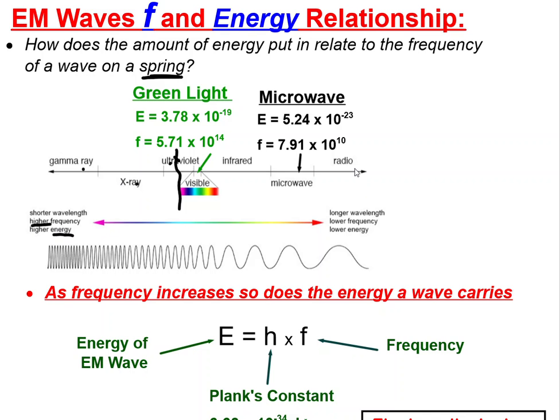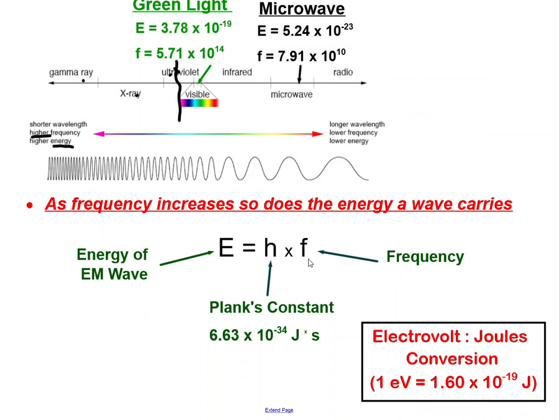And so it turns out there's an equation that can allow us to calculate that. The energy an electromagnetic wave has is equal to a constant called Planck's constant, which is 6.63 times 10 to the negative 34th joules times seconds. And this is a number given to you on your equation sheet and on any assessment, but you're going to need to be able to use this number.